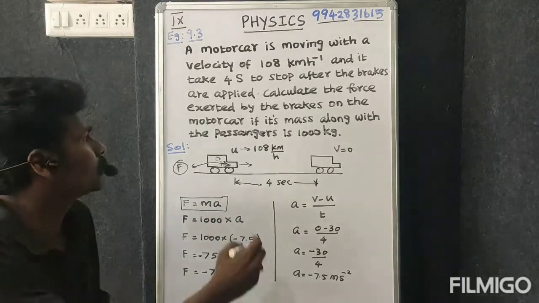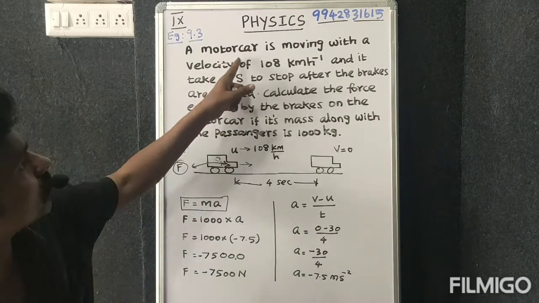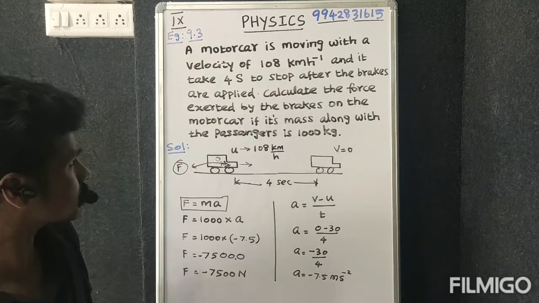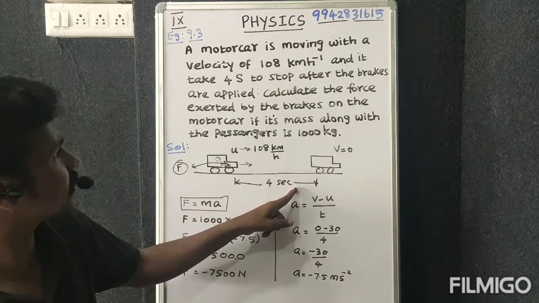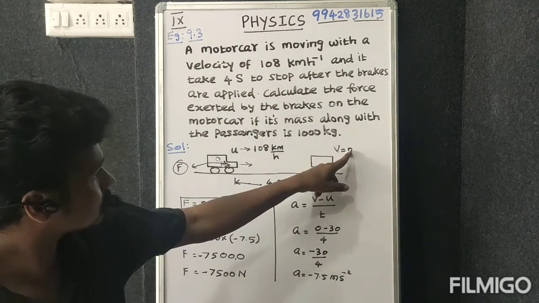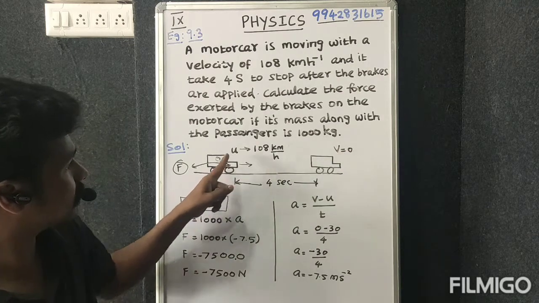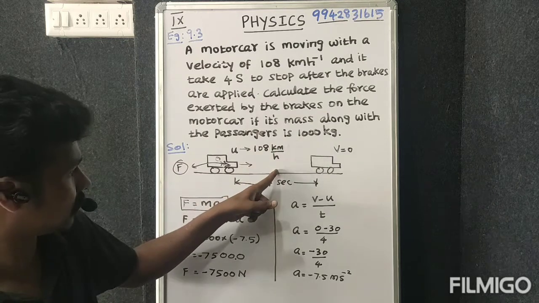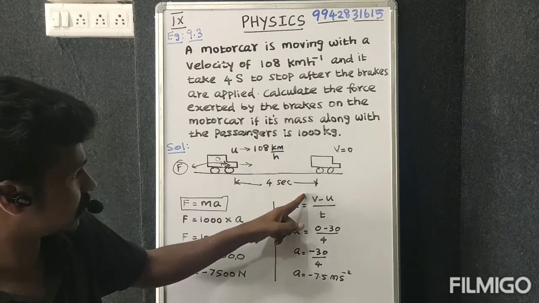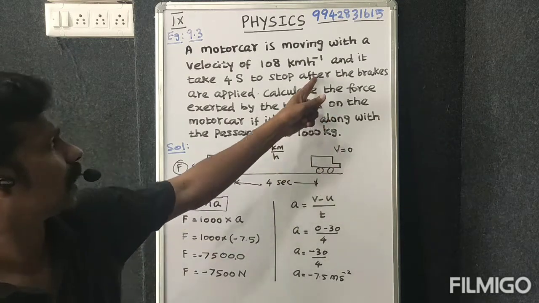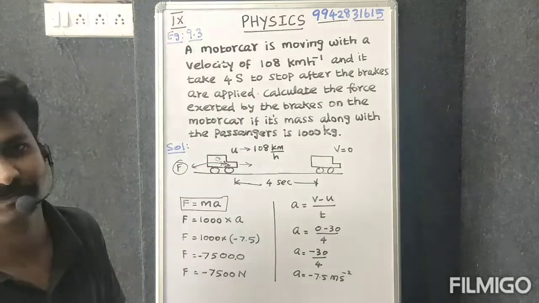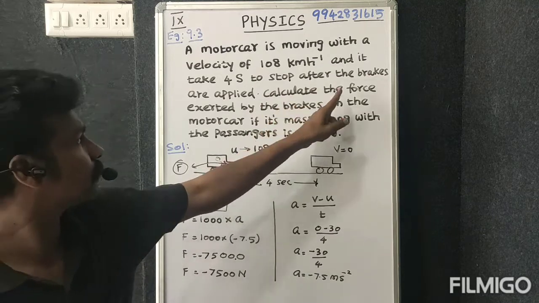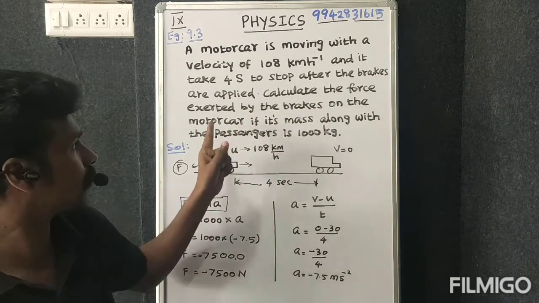See that, a motor car is moving with a velocity of 108 km/h and it takes 4 seconds to stop after applying the brake. Calculate the force exerted by the brakes on the motor car.